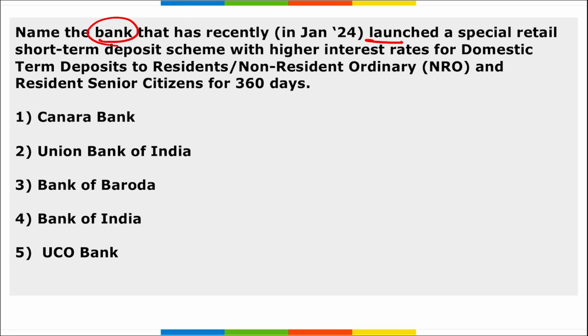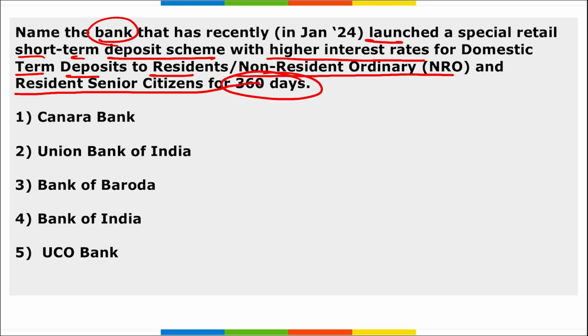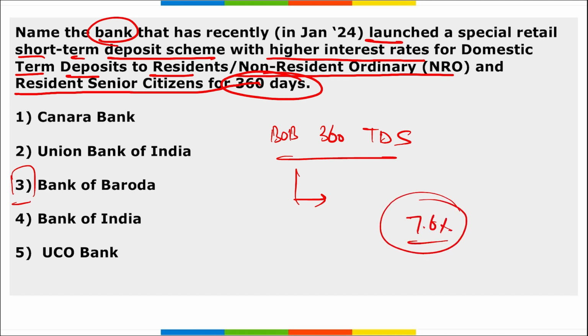Next, name the bank that recently launched a special retail short-term deposit scheme with a higher interest rate for domestic term deposits to residents, non-resident ordinary and resident senior citizens for 360 days. So this is the Bob 360 term deposit scheme, right? It was launched by Bob, that is Bank of Baroda. The offered rate of interest is up to 7.6% per annum, and we can see an increase of 0.5% for senior citizens.